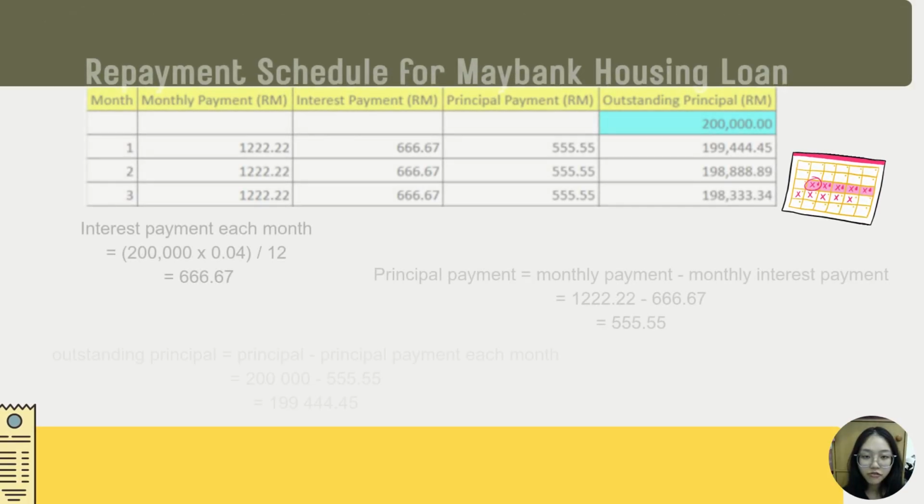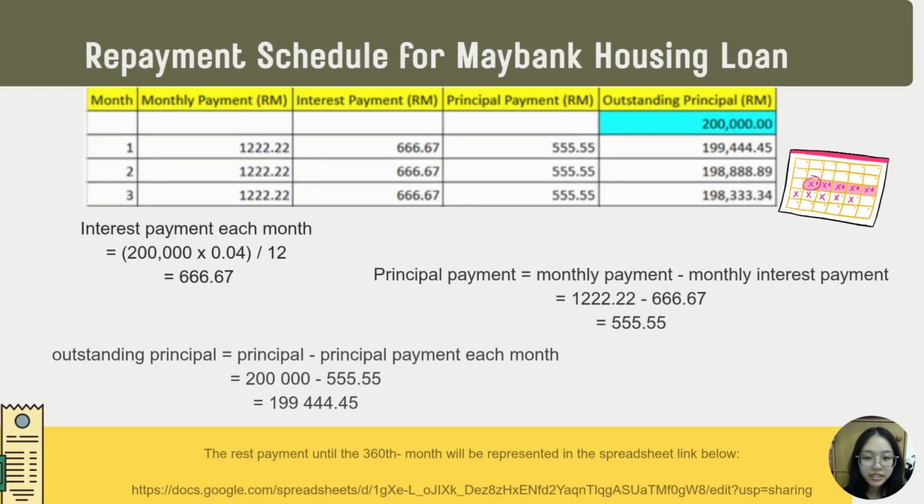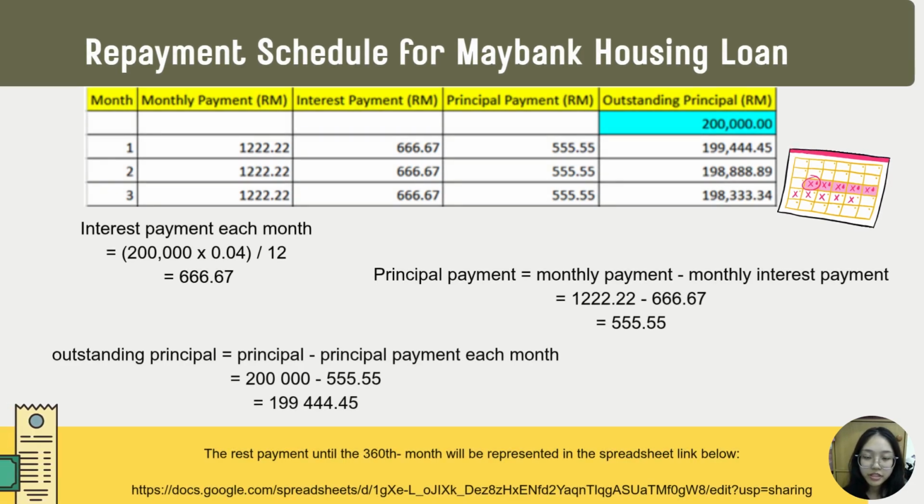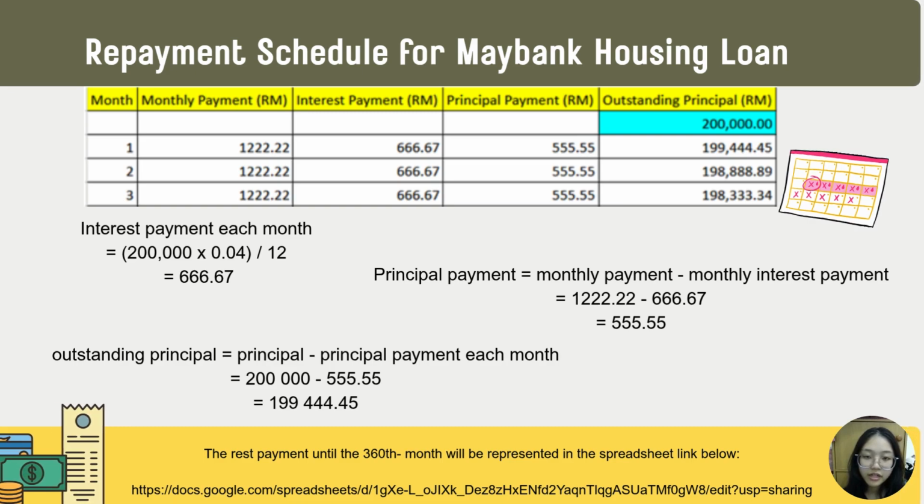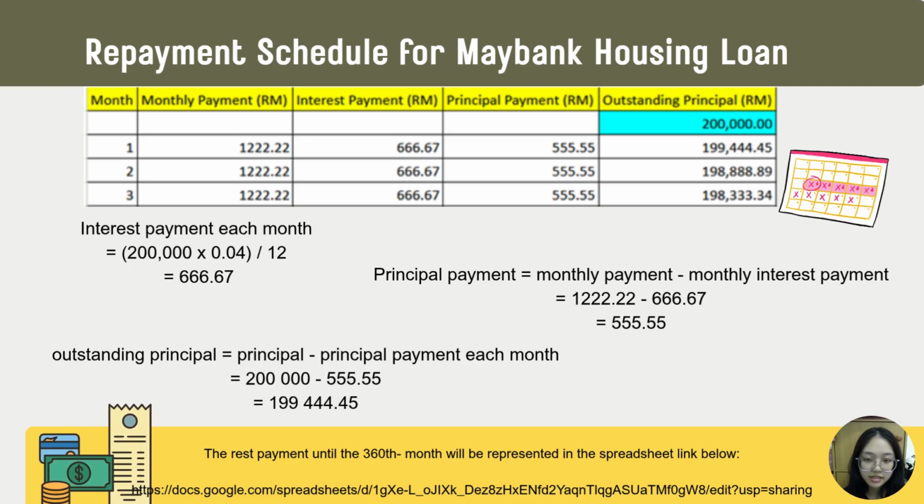This is the repayment schedule for the Maybank housing loan, and the 200,000 ringgit is the principal. To calculate the interest payment each month, we multiply the principal with the rate, which is 0.04, then divide it by 12 months a year. So we will get 666 ringgit 67 cents. Then to calculate the principal payment, we subtract the monthly interest payment from the monthly payment, and we will get 555 ringgit 55 cents each month as the principal payment.